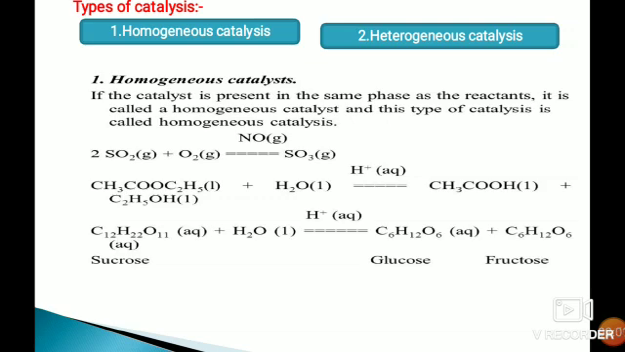The third example is sucrose plus H2O, that is C12H22O11 plus H2O, both in a liquid state, and the catalyst H plus, which is also in a liquid state, from which glucose and fructose are formed. So it is homogeneous catalysis.